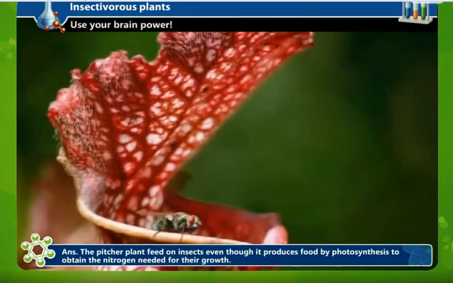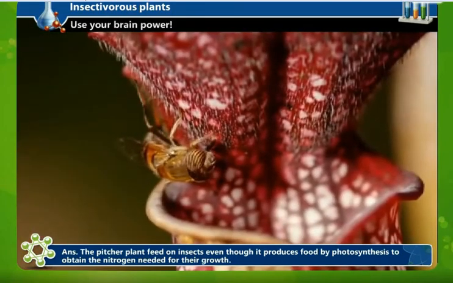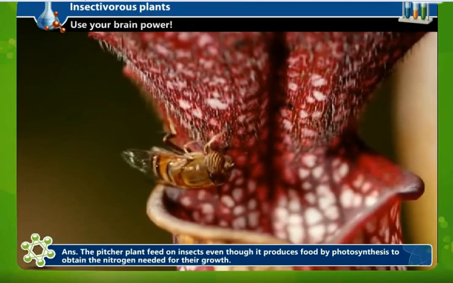The pitcher plant feeds on insects, though it produces food by photosynthesis, because insects are rich in nitrogen and the plant needs nitrogen for its growth. So that is the reason the pitcher plant, in spite of being photosynthetic, derives nutrition from insects.